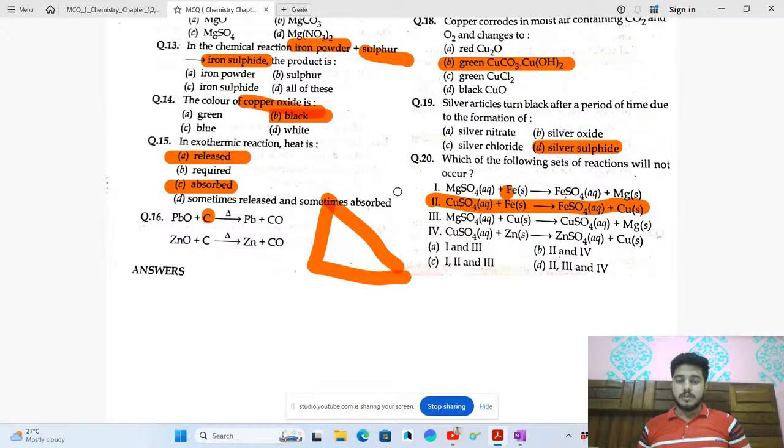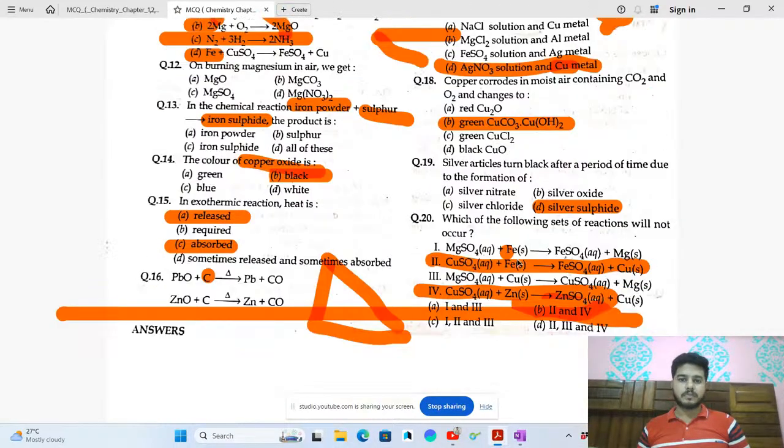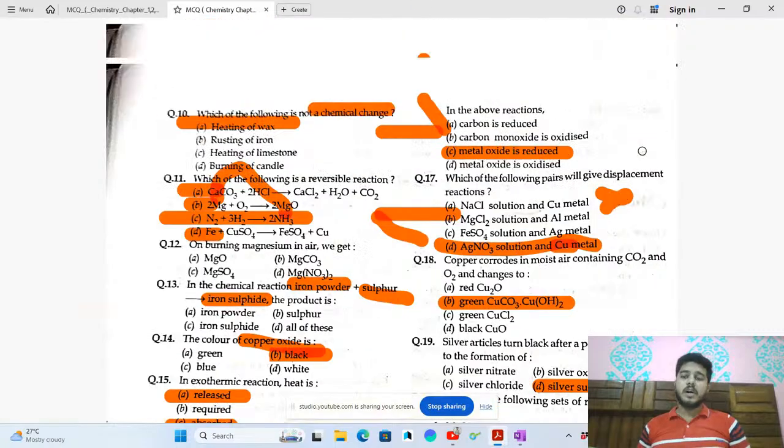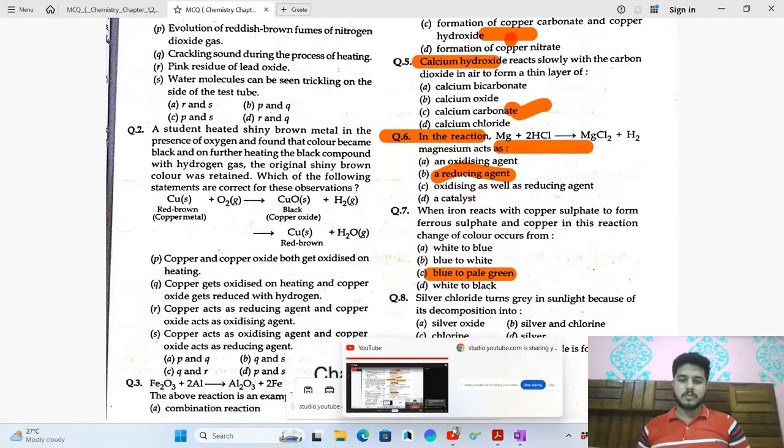Okay. Now, magnesium displaced by copper cannot be possible. Copper displaced by zinc could be possible. Okay. So in general, the answer will be 2 and 4. Where it is 2 and 4, B will be the answer. Okay. So we have discussed all the questions of the first chapter. I guess you will not be having any type of doubt.